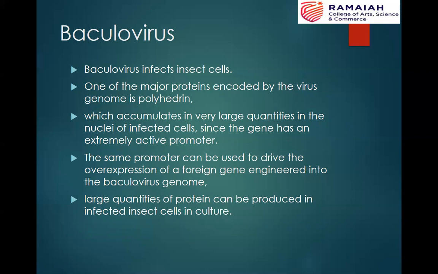If you look at the baculovirus genome, this is a DNA-containing genome. One of the major proteins encoded by this virus genome is polyhedrin. Why is polyhedrin the major protein? Because the gene has a very strong promoter. The same promoter can be used to cause the overexpression of our gene of interest that is engineered into the baculovirus genome. So when you engineer it into the baculovirus genome under the strong promoter, it causes the expression of very large quantities of our protein of interest, which will be produced in the infected insect cells maintained in culture.